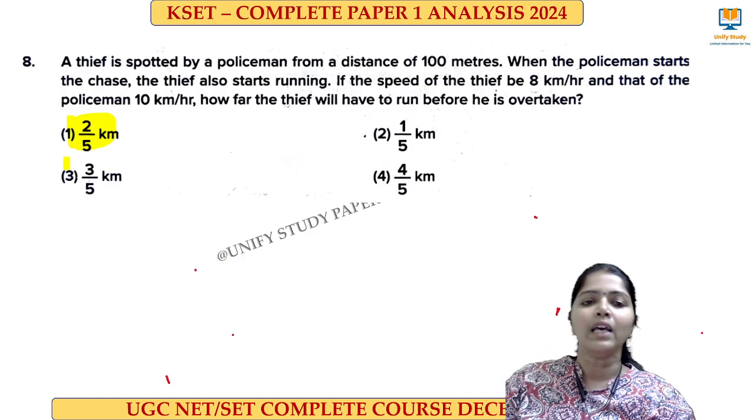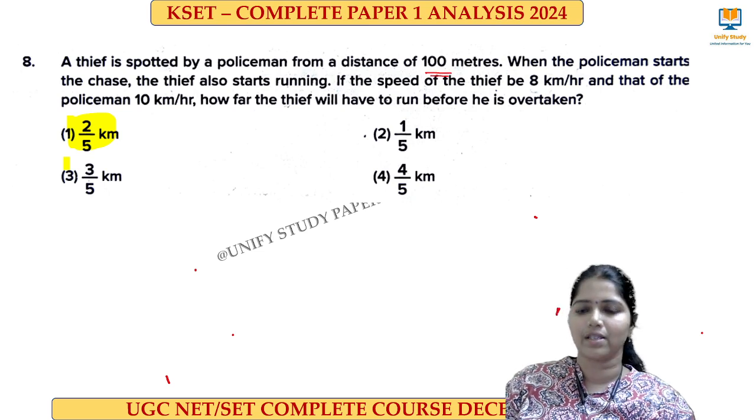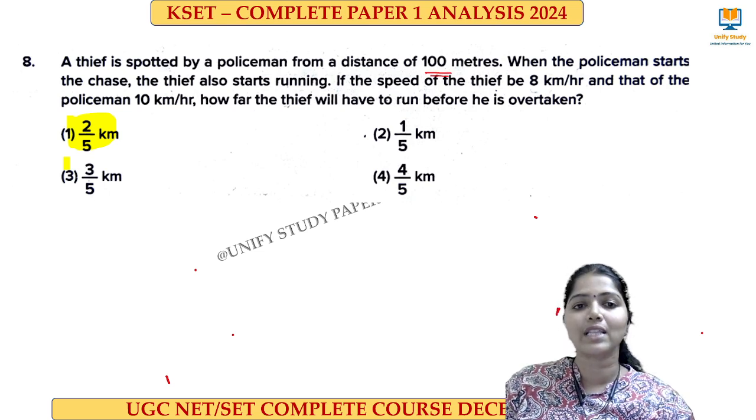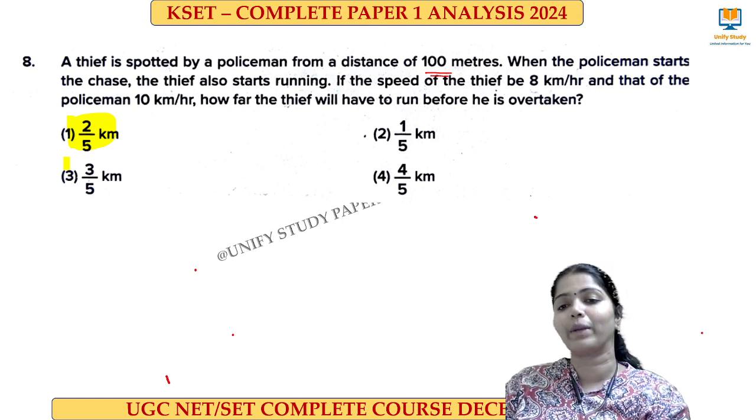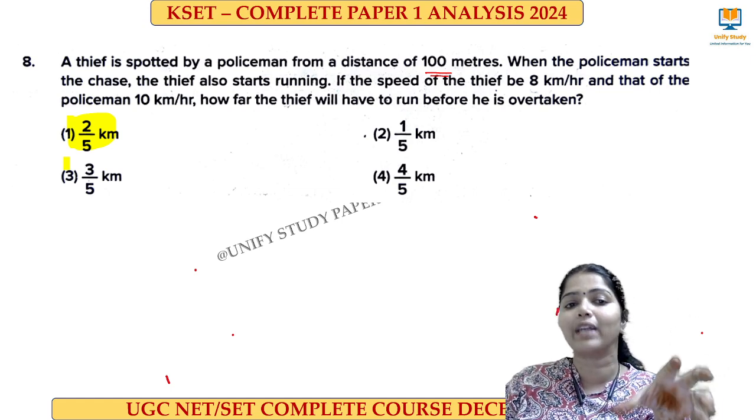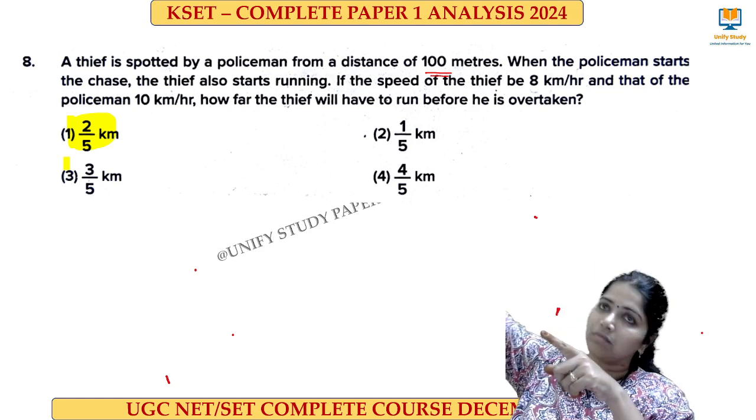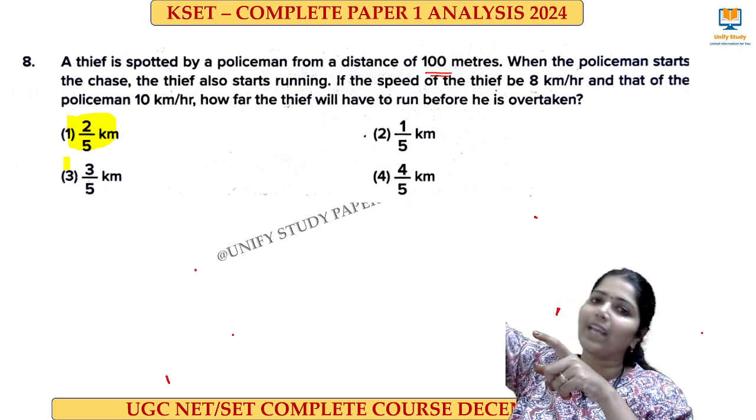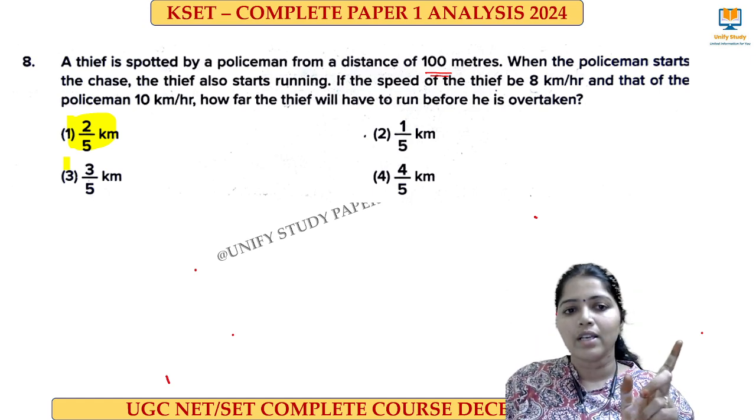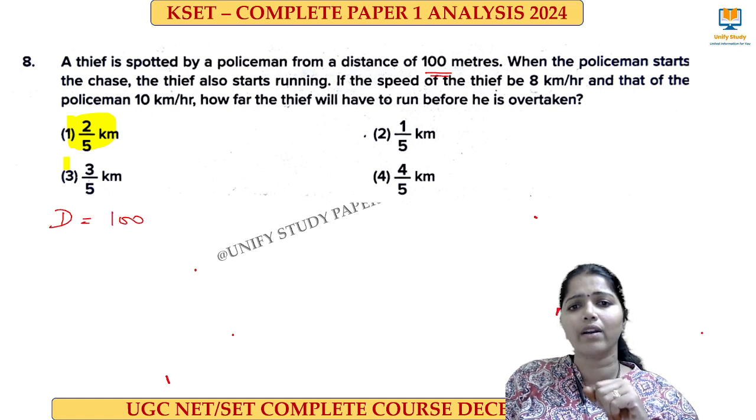And this question: a thief is spotted by a policeman standing at a distance of 100 meters. When the policeman starts the chase, the thief also starts running. The speed of the thief is 8 km per hour and that of the policeman is 10 km per hour. Then how far should the thief run before he is overtaken? The police want to overtake, so how far does he have to run? That is the question. So here the distance is equal to 100 meters.